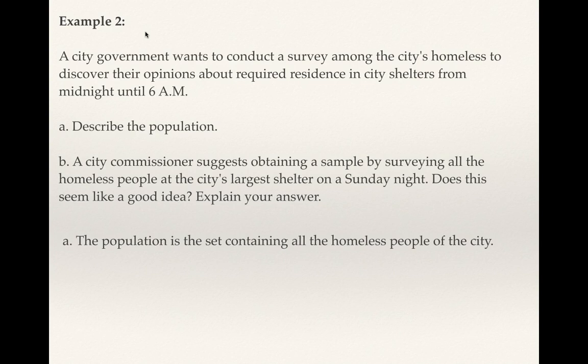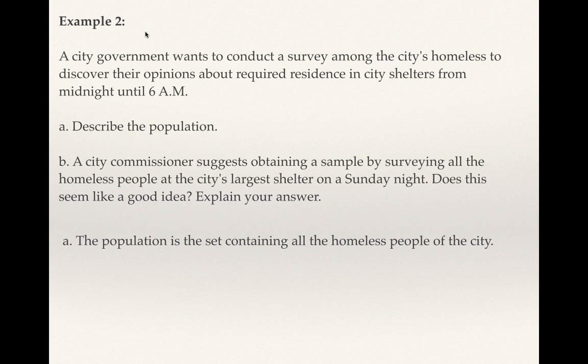And so we want to talk about a sample. So part B, a city commissioner suggests obtaining a sample by surveying all the homeless people at the city's largest shelter on a Saturday night. Does this seem like a good idea? Well, maybe at first, that doesn't sound bad. I mean, it's a subgroup of the city's homeless population, right? And so really you kind of have to look at this as answering the question of what's wrong with that group.